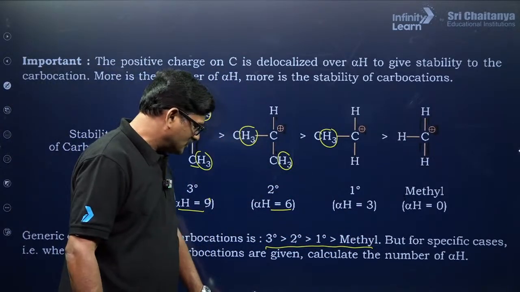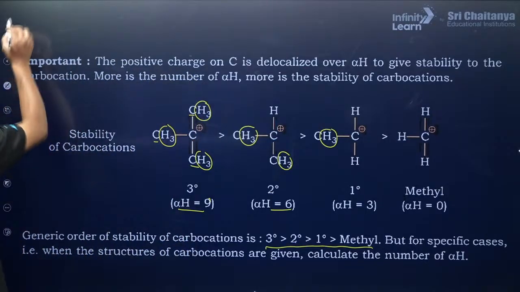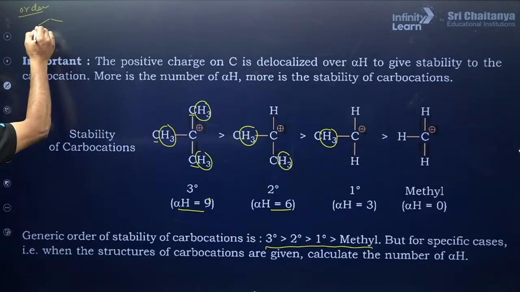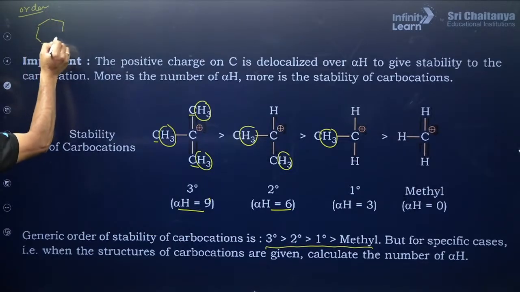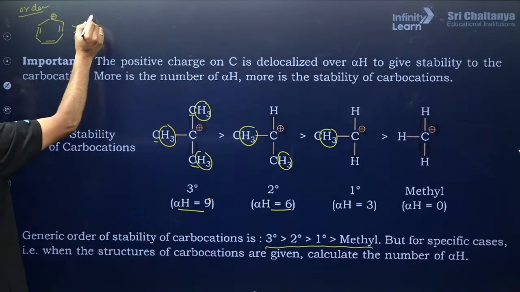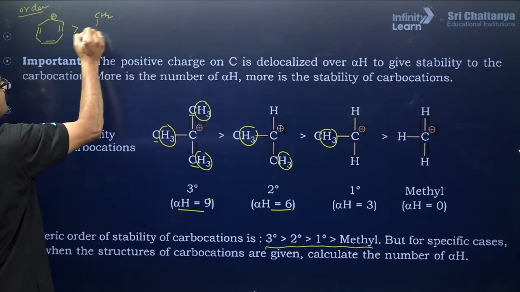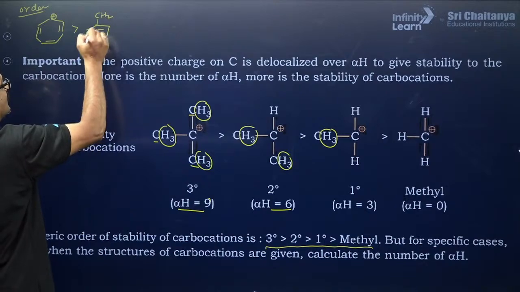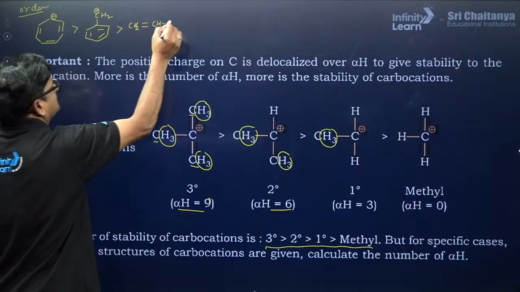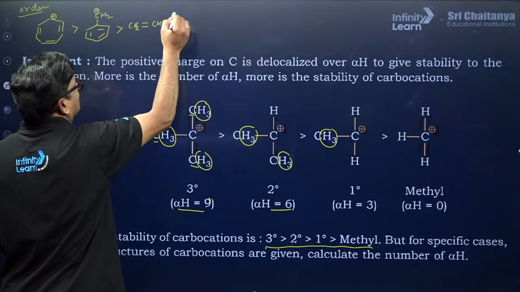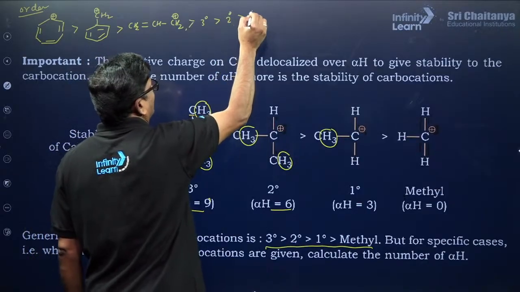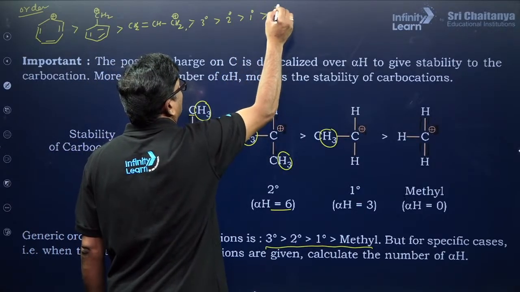In general, I just want to say the order of stability: tropylium carbocation is more stable, then benzyl carbocation, then allyl carbocation, and then tertiary carbocation, secondary carbocation, primary carbocation, methyl carbocation.